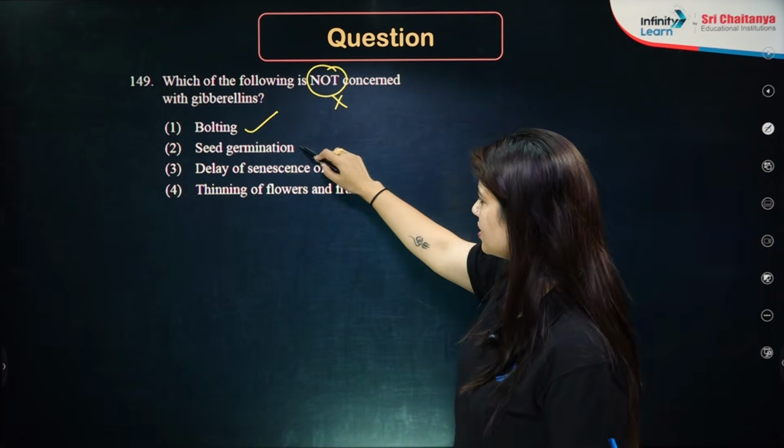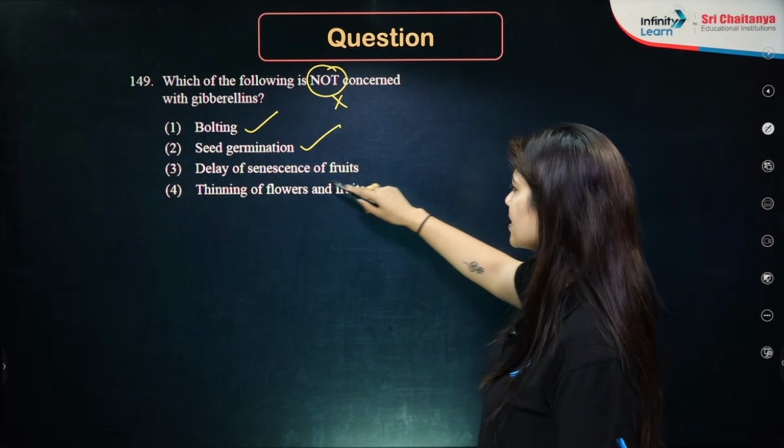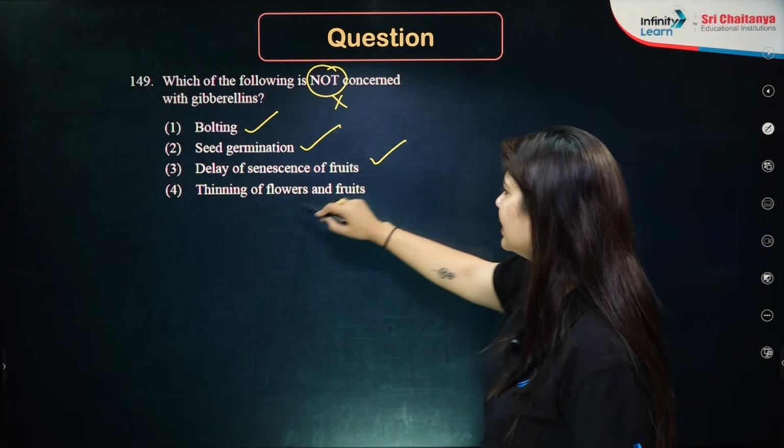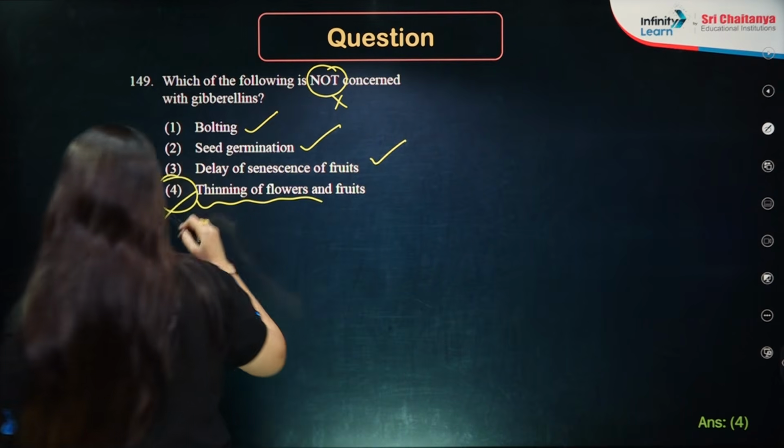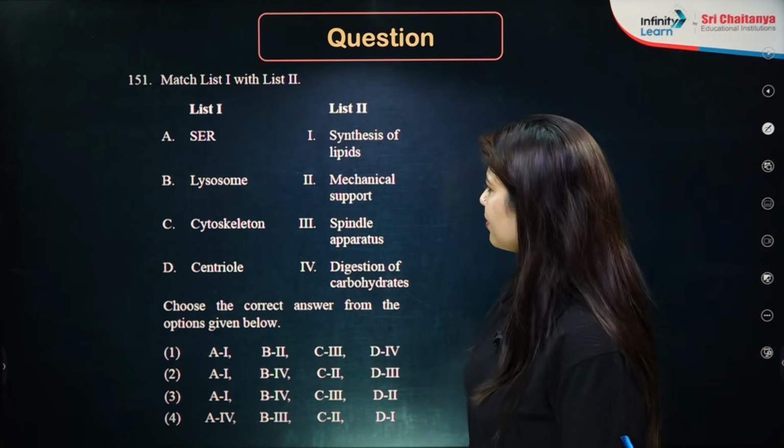Bolting, yes. Seed germination, yes. Delay of senescence of fruits, yes. Thinning of flower and the fruit is not concerned. So it is my correct answer. Then we have next question.